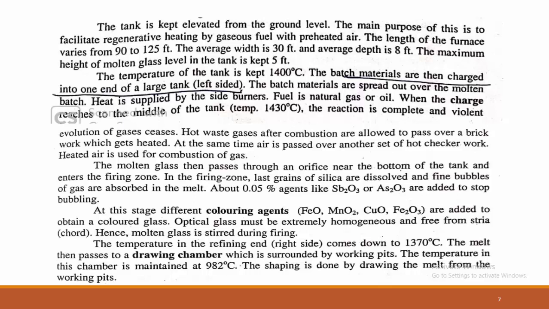So the temperature of the tank is kept at 1400 degrees Celsius, where the batch materials are charged into the end of the large tank on the left hand side. Once the heat is supplied, all the raw materials are burned to form molten glass, because of the high temperature of 1400 degrees Celsius.